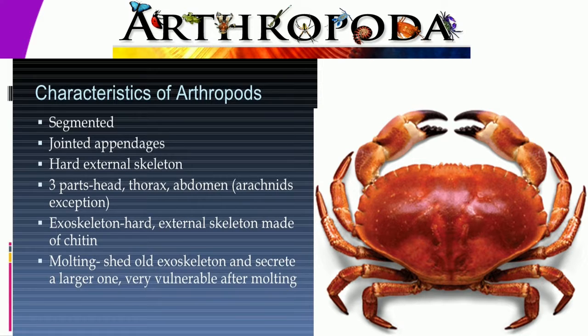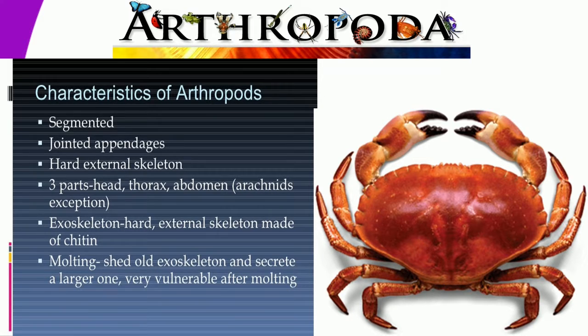So chitin is found in the exoskeleton of the arthropods. Another characteristic of arthropods is that they have 3 parts: the head, the thorax, and the abdomen. That is with the exception of the arachnids, which have 2 body parts. So all of them have 3 body parts except the arachnids.